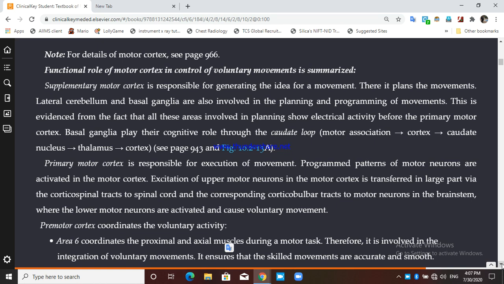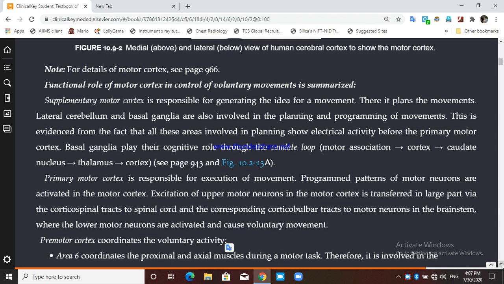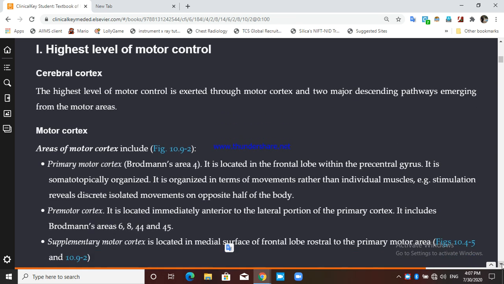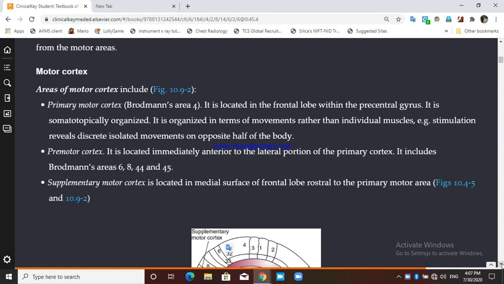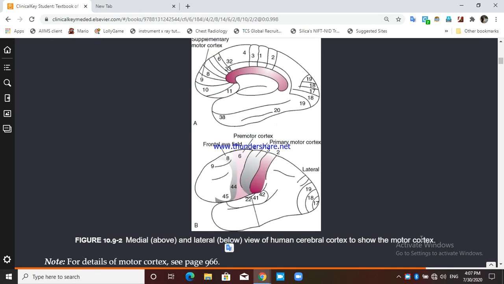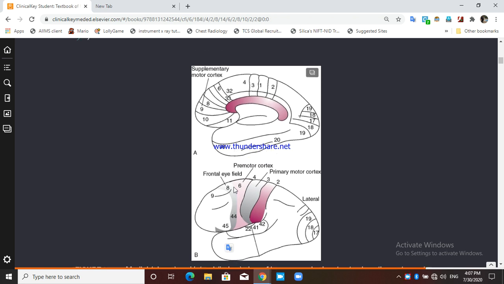Now, what is the functional role of the motor cortex in the control of voluntary movement? So yes, these three motor areas you have understood: the primary motor, anterior to it is the premotor, and then you have the supplementary motor.